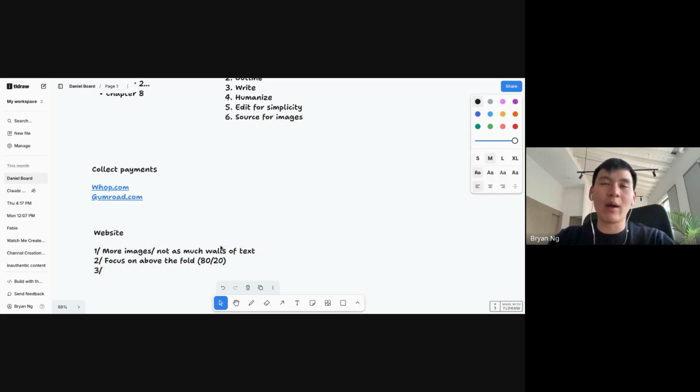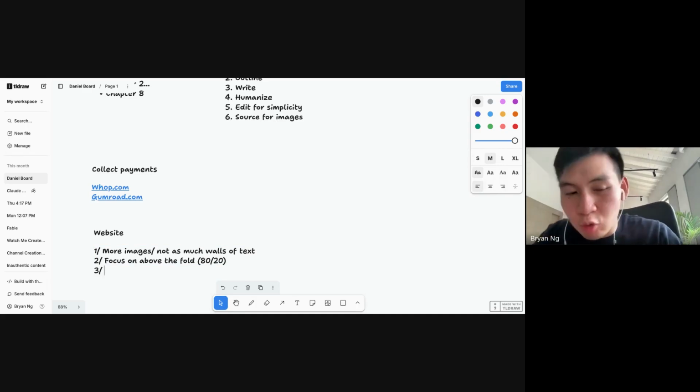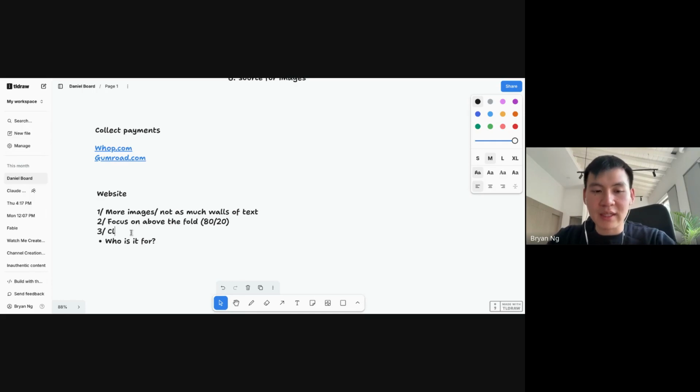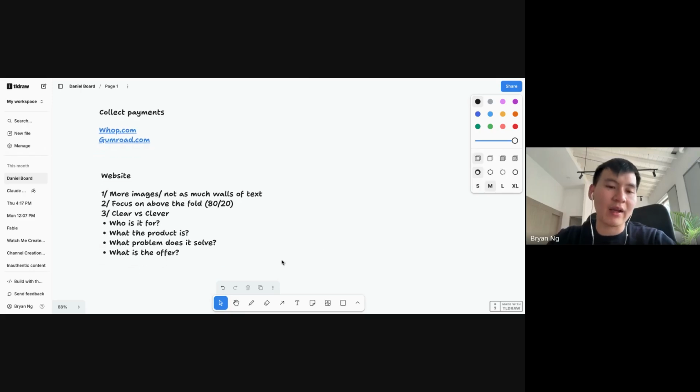And then number three, when you read your website from start to finish, it should be clear on a couple of things. It should be clear on who it is for. It should be clear versus clever. It should be more clear than anything. It should be clear as to who it is for, what the product is, what problem it solves, and what the offer is. So if you buy the product, what is the offer? Who is it for, and who is it not for? Who it is for is equally important as who it is not for. What the product is, what problem it solves,